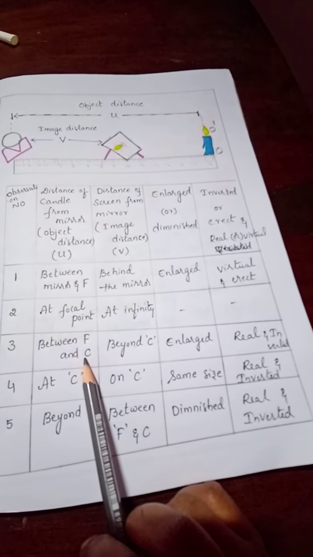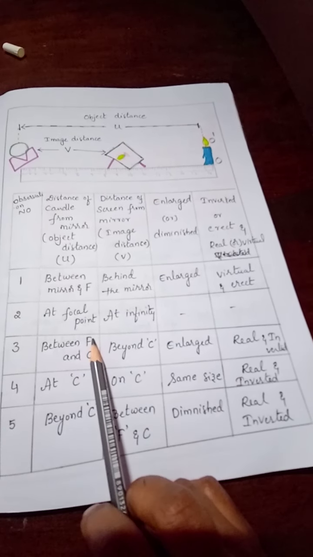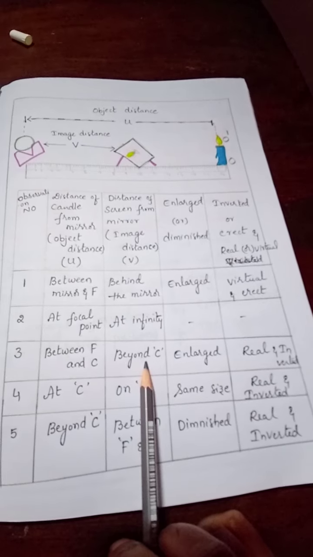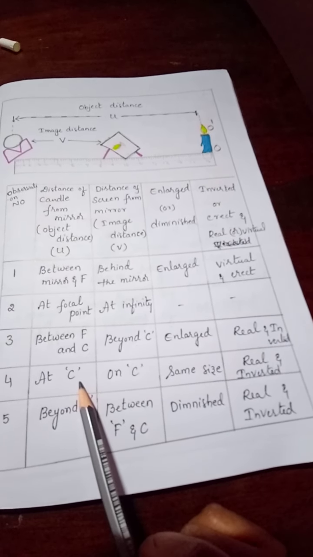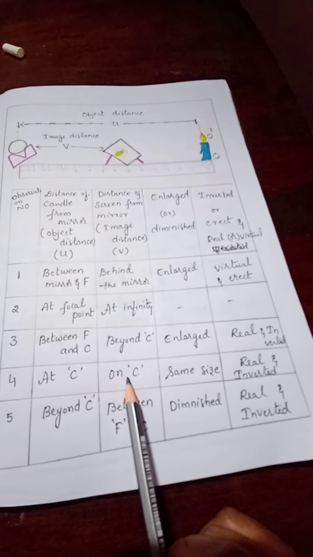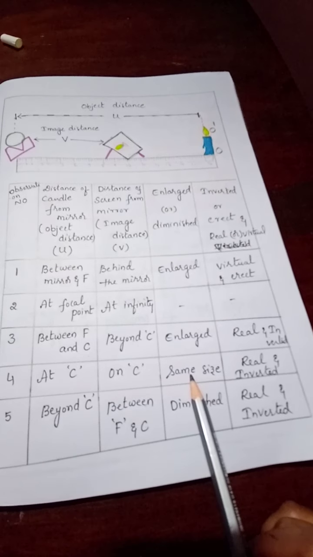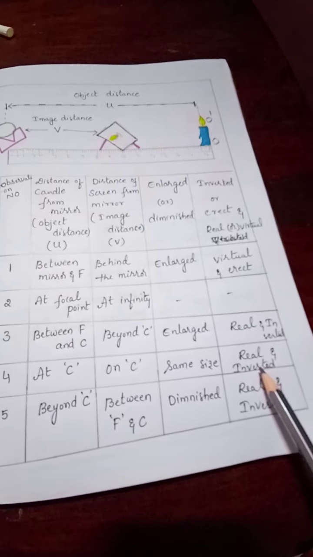If the object is between F and C, between focus and center of curvature, what is this F and C? F is nothing but focus, C is nothing but center of curvature. Then the image will be beyond C, that means beyond the center of curvature. The image size will be enlarged, and the image nature will be real and inverted. If the object is at C, the image is also at C only. What is the size of the image? Same size. And what is the nature? Real and inverted. Are you able to understand?